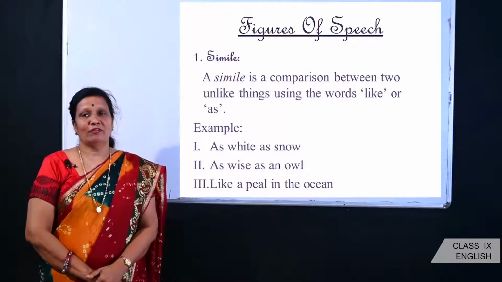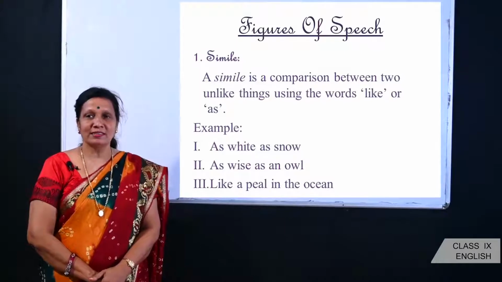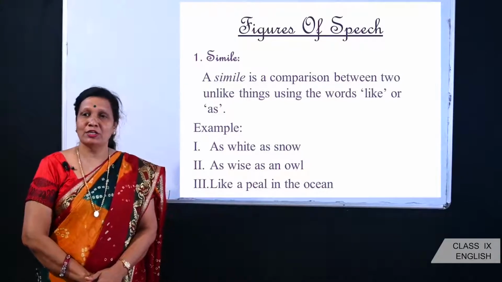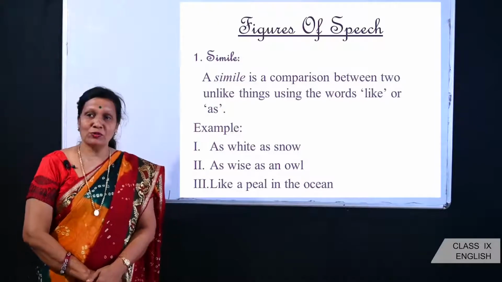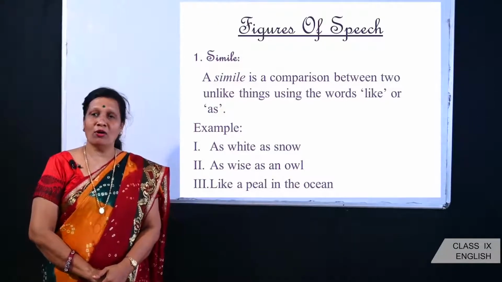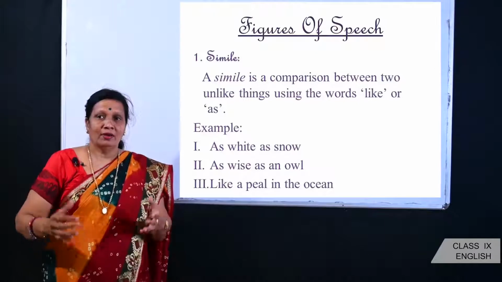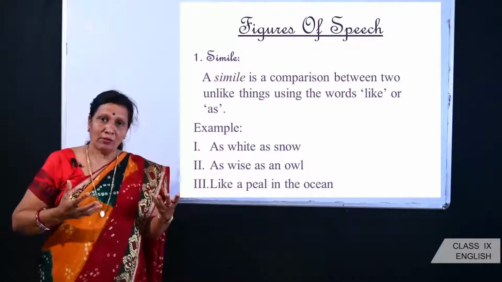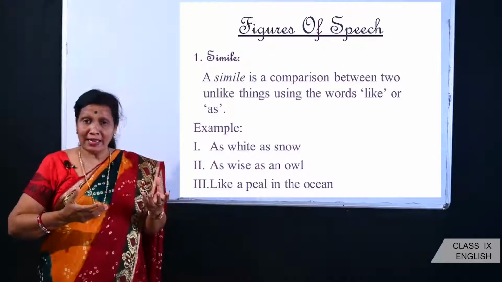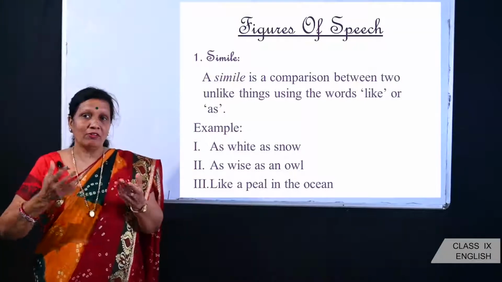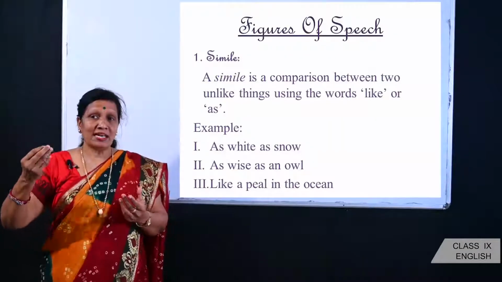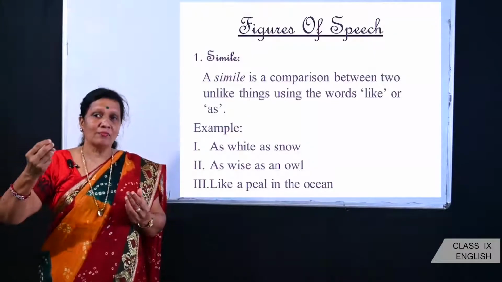So the first figure of speech is simile. A simile is a comparison between two unlike things using the words like or as. When the poet compares two things in a poem, in a particular line or lines, and has used like or as.